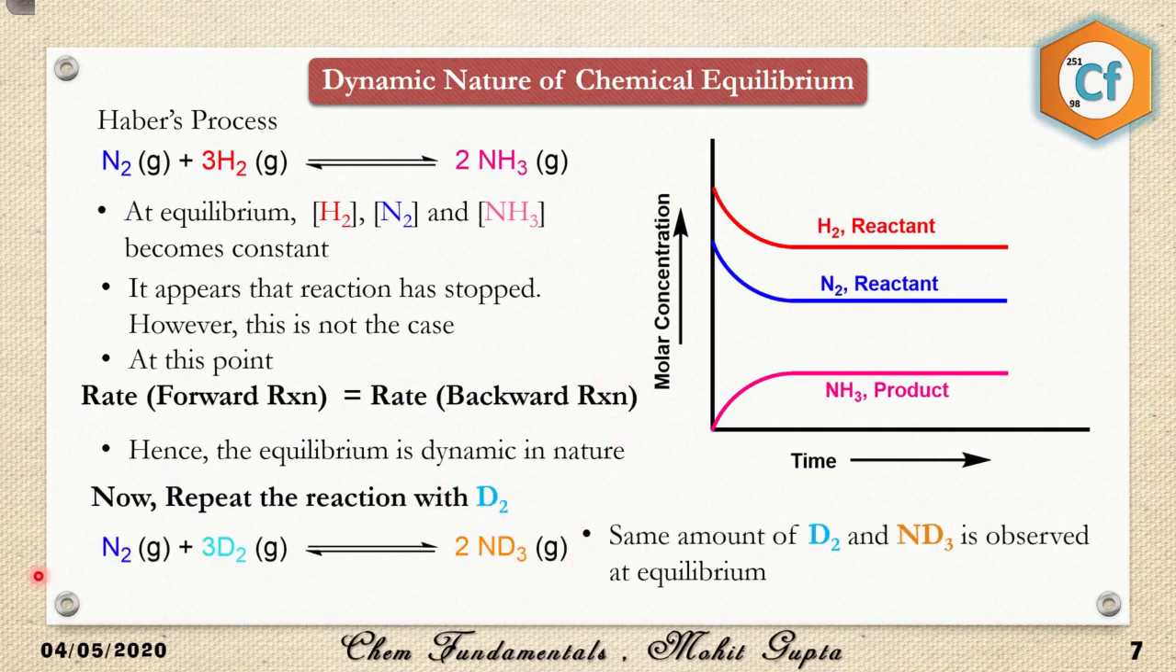So after doing this reaction, what I have observed is that the same amount of D2 and ND3 is observed at equilibrium. For example, if 20 moles of NH3 is produced, 20 moles of ND3 is also produced. If the H2 at equilibrium was present in 10 moles, D2 was also observed in 10 moles. So the same concentration of D2 and H2, and the same concentration of NH3 and ND3 is produced. So this is the first observation.